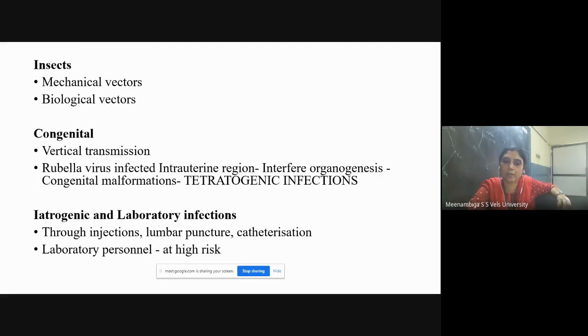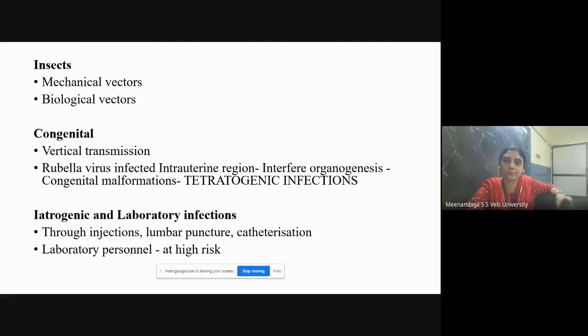And also the laboratory personnel are at high risk of these infections. So aseptic conditions have to be followed, but in recent days there are so many blood transfusions and organ transplantations. So it should be fully 100% aseptic, then the patient will be safe, and the laboratory people and the doctors and everybody will be safe. Otherwise it will lead to infection.